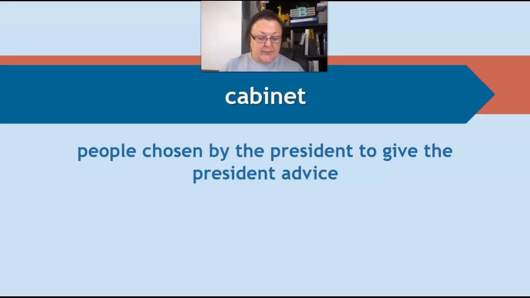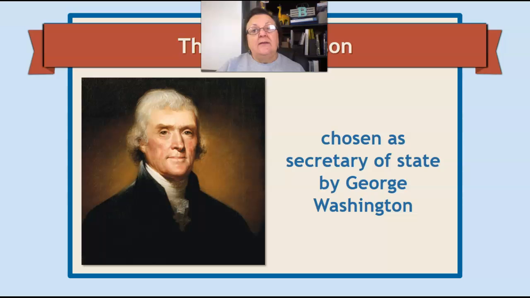Let's look at page 57 in our history books. It talks about George Washington and how he became president. He had a lot to do, and the president is the one who leads the executive branch.